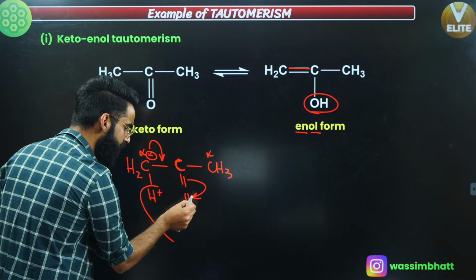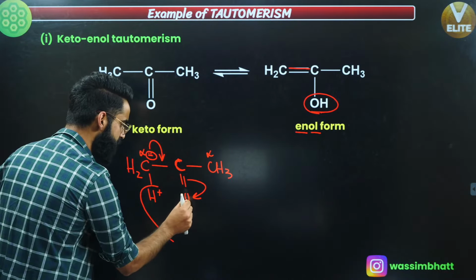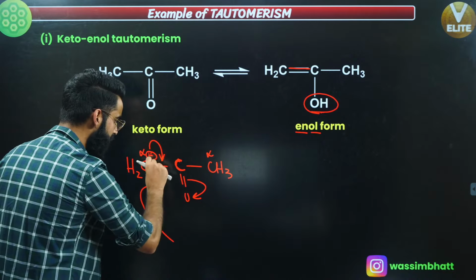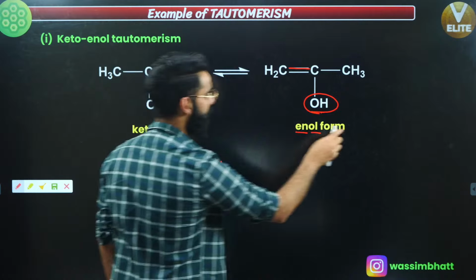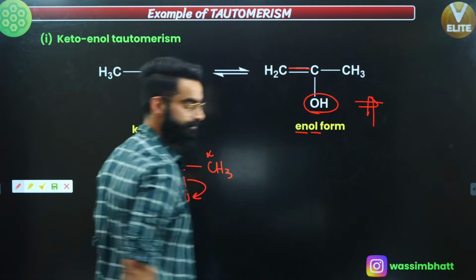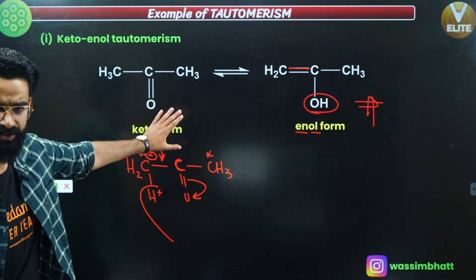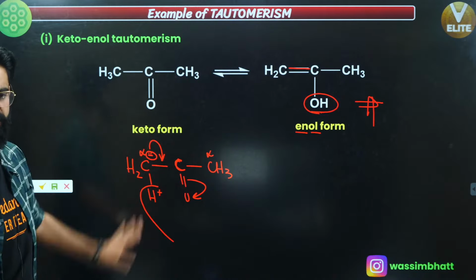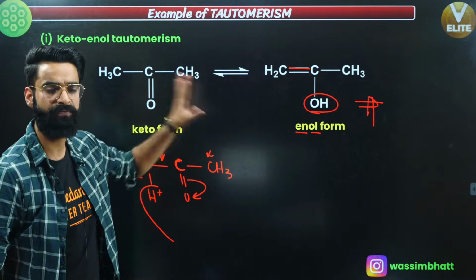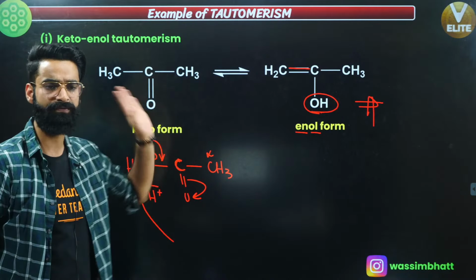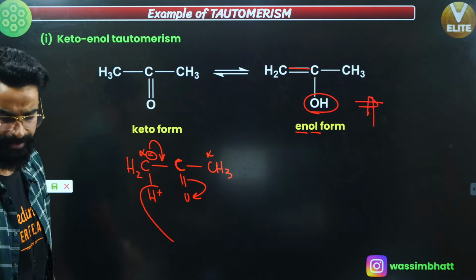That negatively charged oxygen attracts this H positive towards itself. So what do I get? I get CH2, double bond, C, single bond, OH, and CH3. So I got the enol form, correct? This is the general thing which you are going to remember over here, right? Okay, so keto-enol form. This is the first example of tautomerism over here.